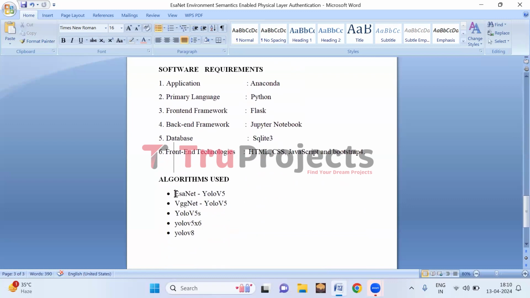Algorithms used. These are the algorithms which are built in the project. We have built these algorithms to compare the performance with different evaluation metrics. And here, YOLO V8 outperformed the other models. So let me explain what YOLO V8 is.